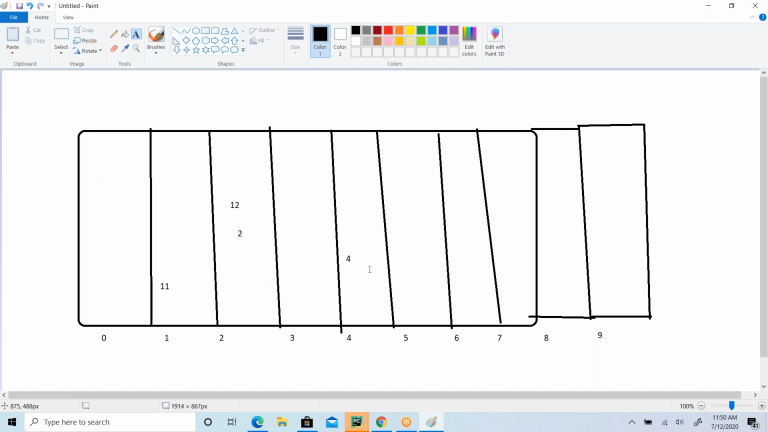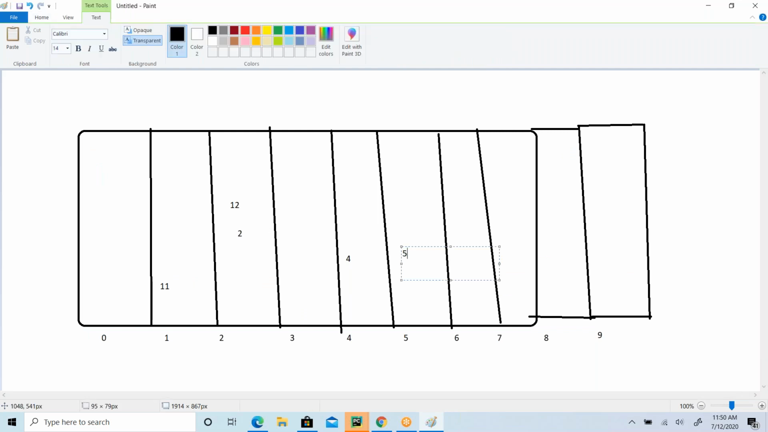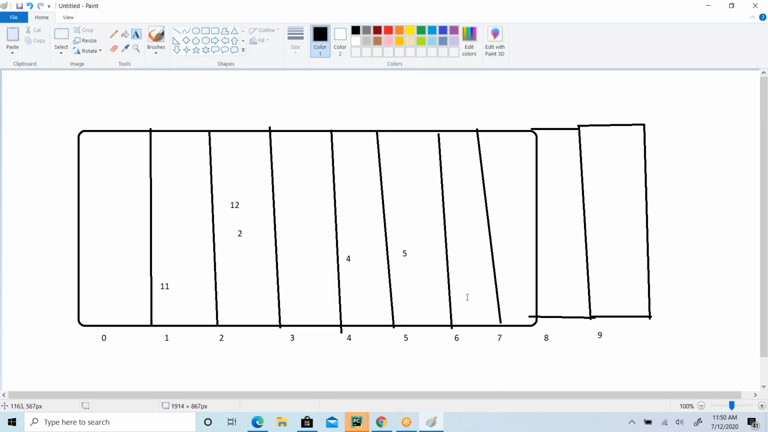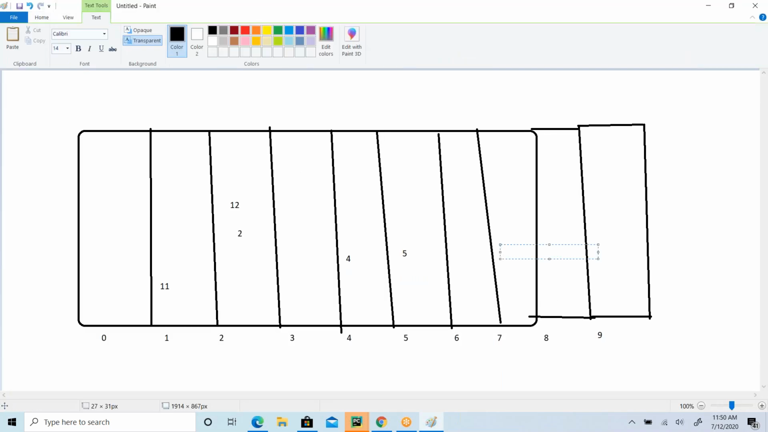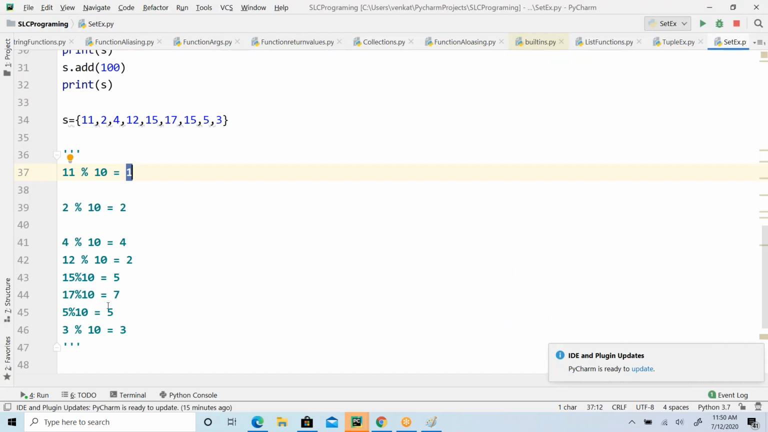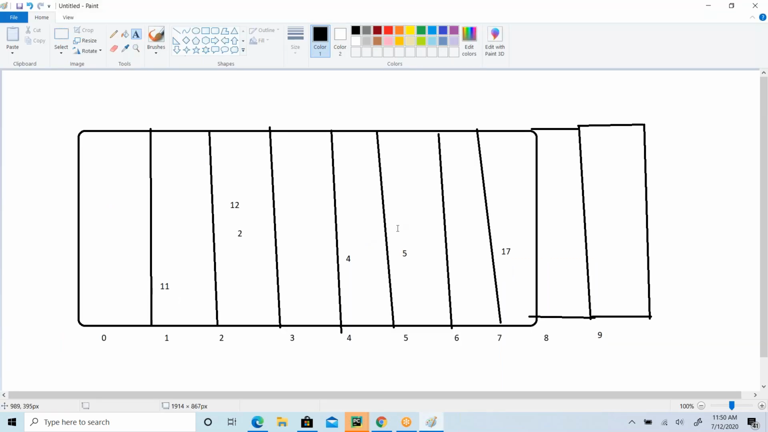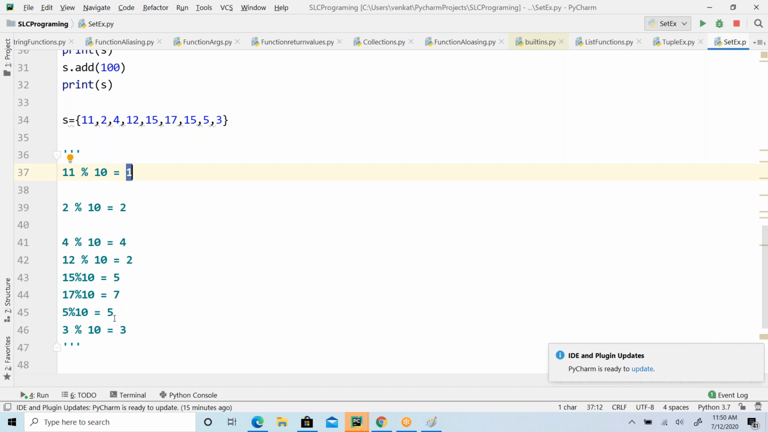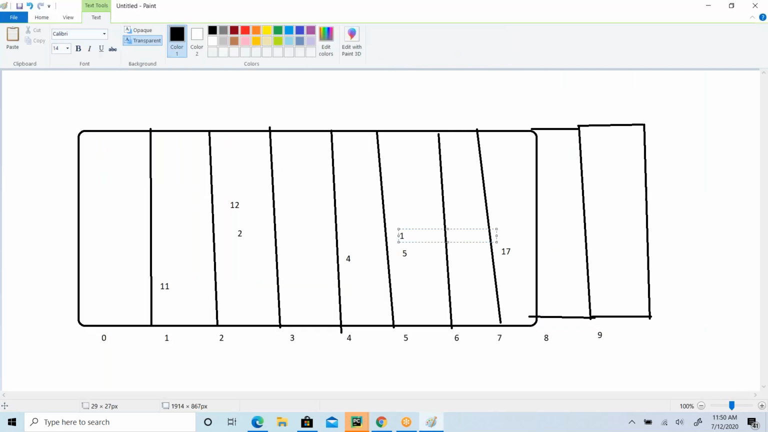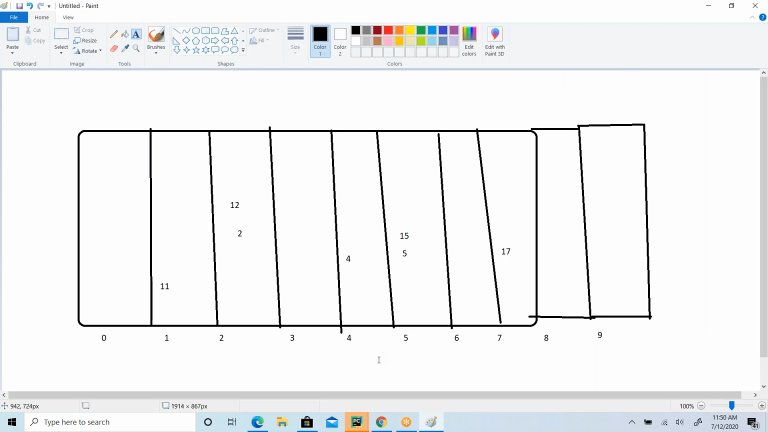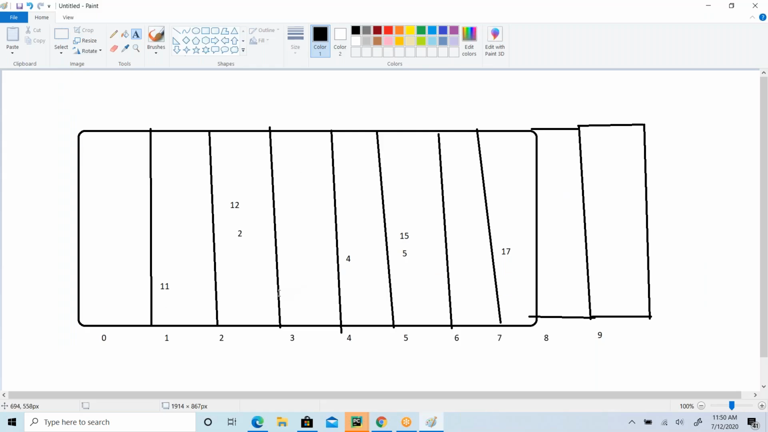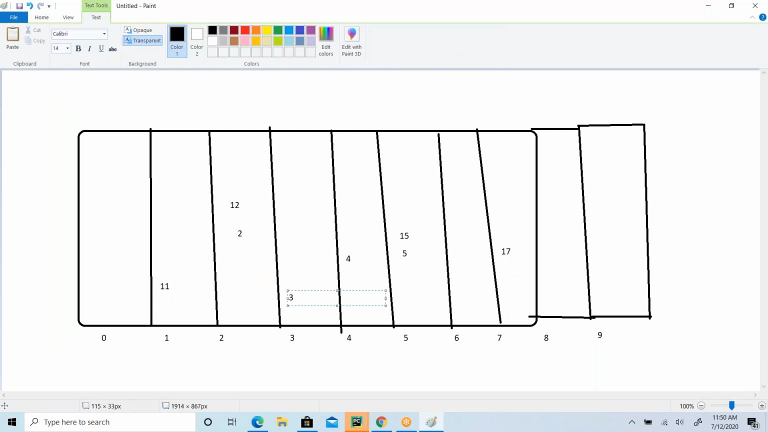Then 15, so it is going to get into the fifth bucket. Then I have 17, it is going to get into this bucket. Then 5, again I'm going to get into this bucket. I've already taken it. Oh, that is 15, right? Okay, earlier was 15, so 15 and 5 both come into the same bucket. Then 3, so it will get into this bucket.